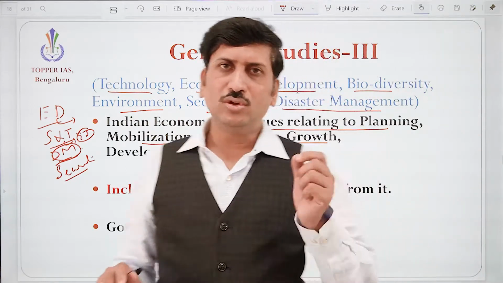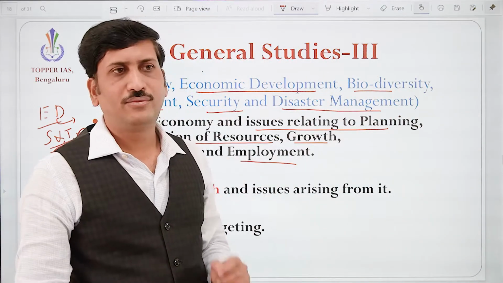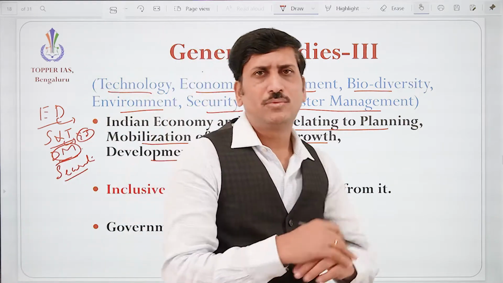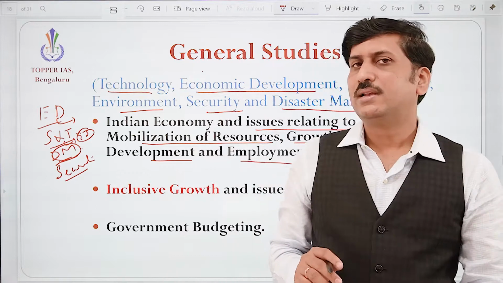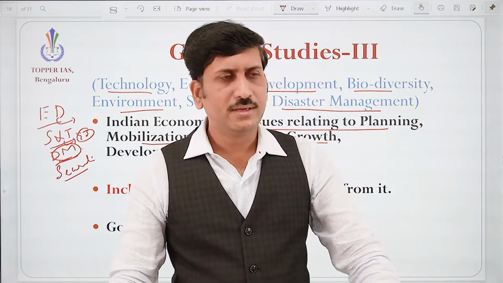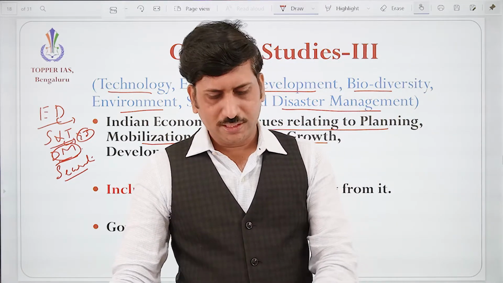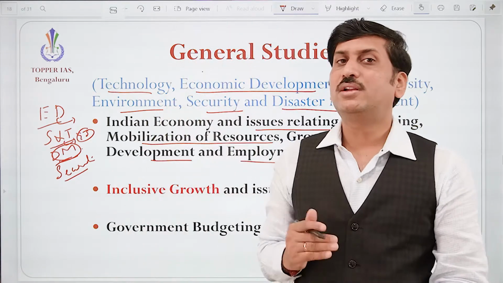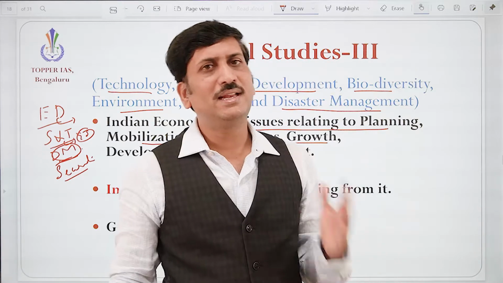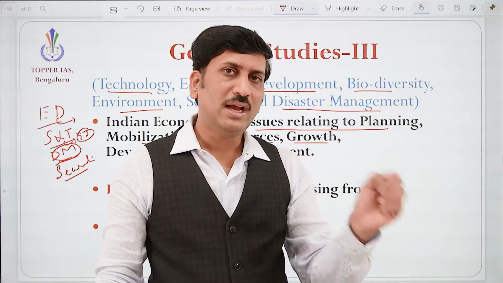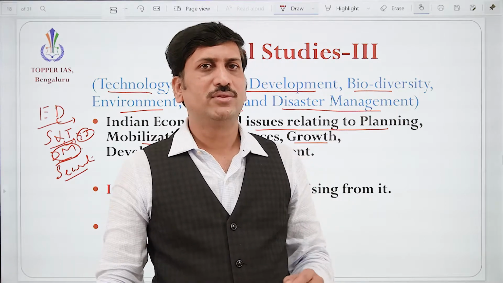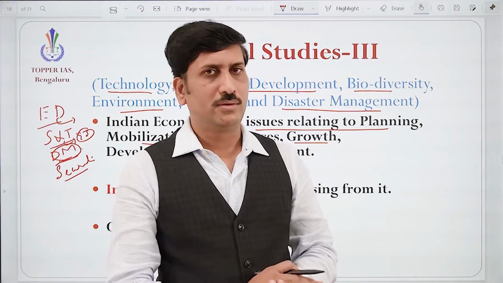The issues definitely arise while we plan, because earlier we have seen that the Planning Commission was there, and now it is replaced by Niti Aayog. So planning is very crucial for the nation. What is the long-term plan and what is the short-term plan? What are we basically going to achieve? What resources are needed to achieve that? So we need to plan in advance.